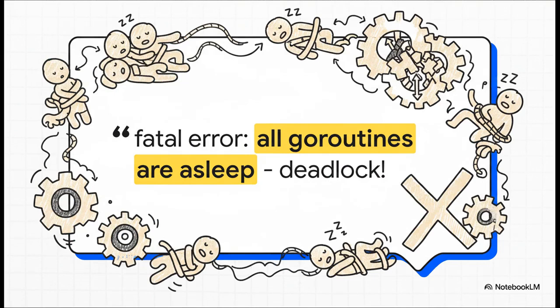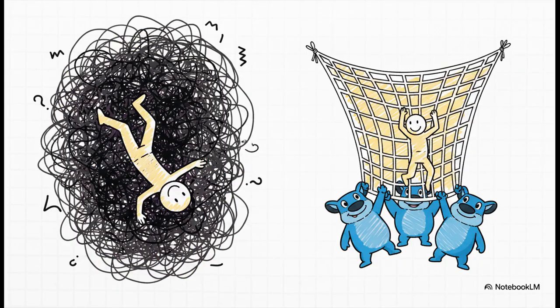The Go runtime is smart. It sees that your main test goroutine is stuck waiting forever, and it looks around and sees that no other goroutine can possibly wake it up. So instead of just hanging there silently forever, Go does you a favor. It panics with this beautiful, crystal clear error message. And you have to understand, this isn't a bug in Go. This is one of its greatest features.